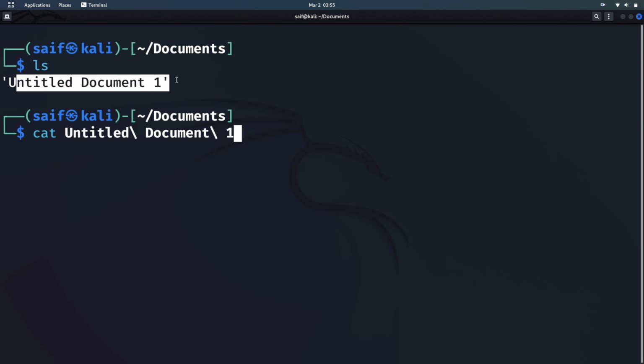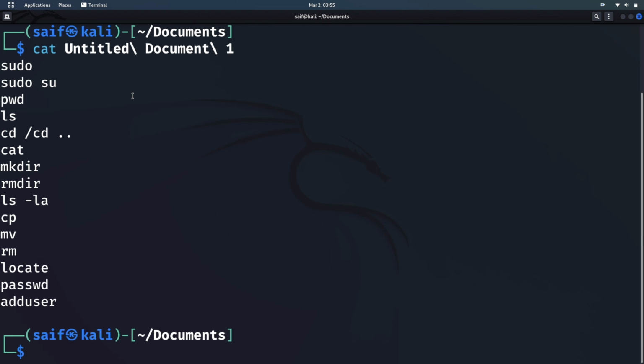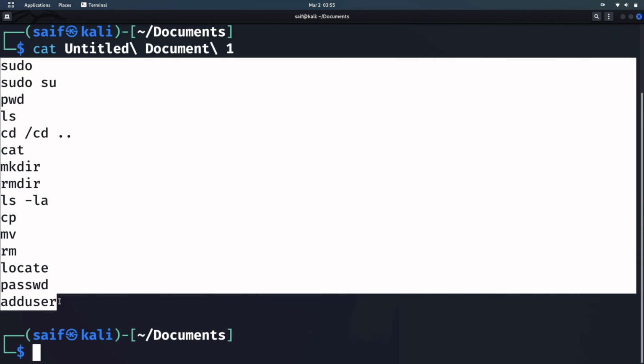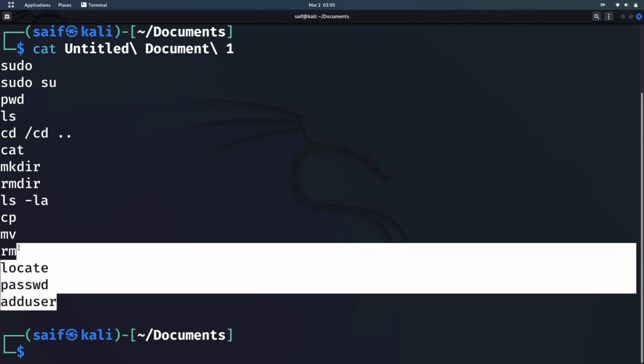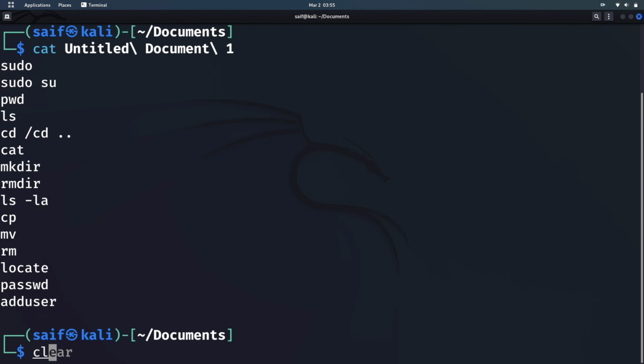Now I want to print what's inside this file. It is a txt file and I want to print what's inside it. So I will just type cat and the name of that file and hit enter, and it will print the data inside that particular file. So these were the commands that I listed for this video. So moving to our next command,